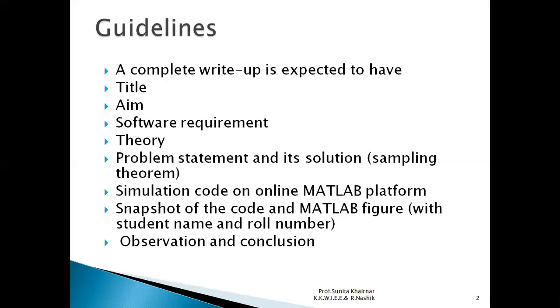So due to so many advantages, we are using digital control system, that means discrete time signals rather than analog signals. And for that purpose, we require a sampler. Sampler is a simple switch which opens and closes after a regular interval of time. And that time is known as sampling period. And sampling period is the reciprocal of sampling frequency. Then we will learn what is the MATLAB program for performing this experiment.